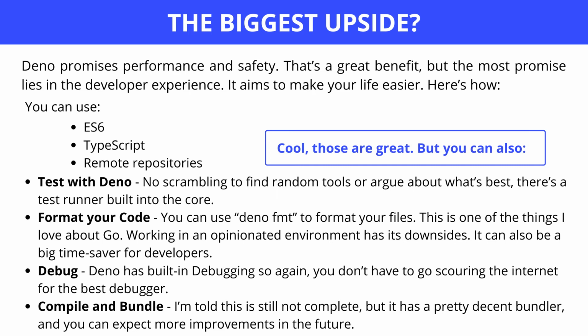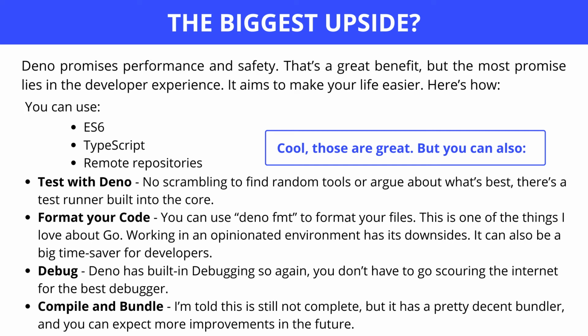The biggest upside: Deno promises performance and safety. That's a great benefit. Safety and performance are the best and very required parts for any developer. But the most promise lies in the developer experience. It aims to make your life easier. Here's how you can use it. It has ES6 and the best TypeScript, very good for developers.